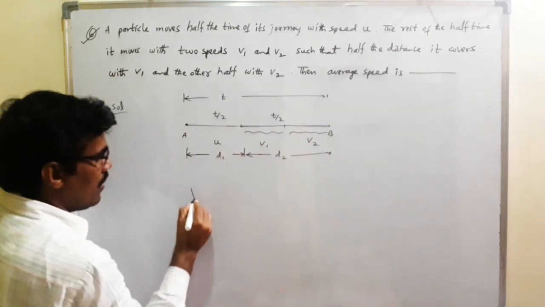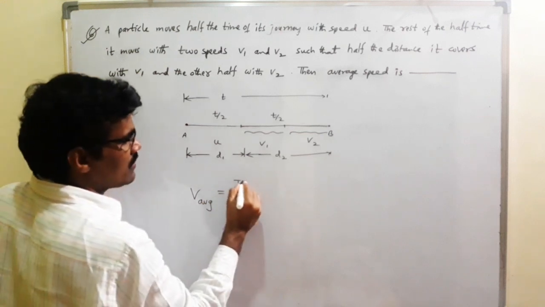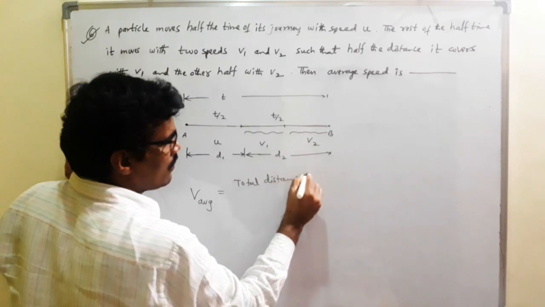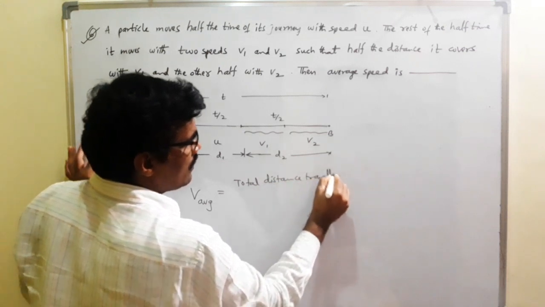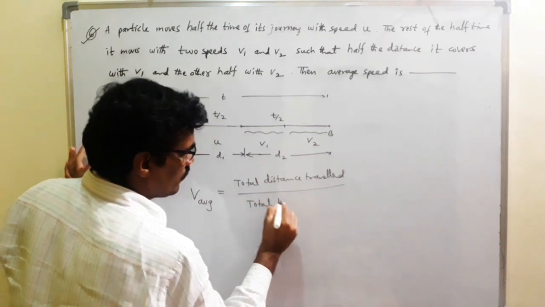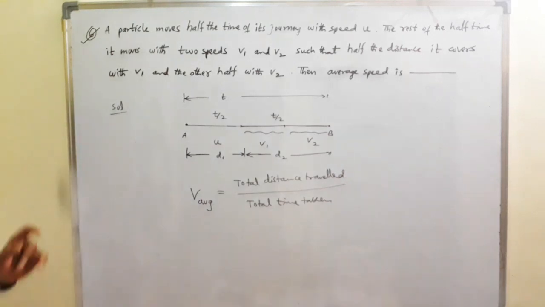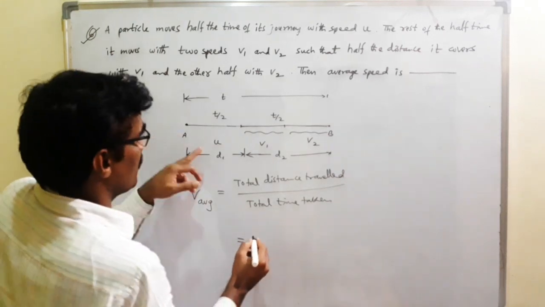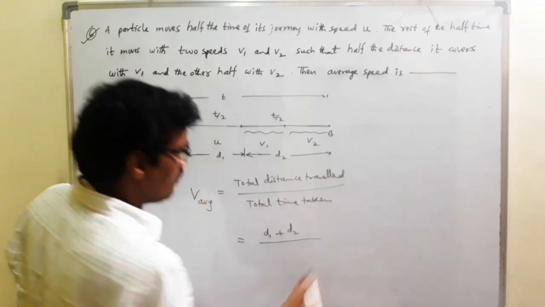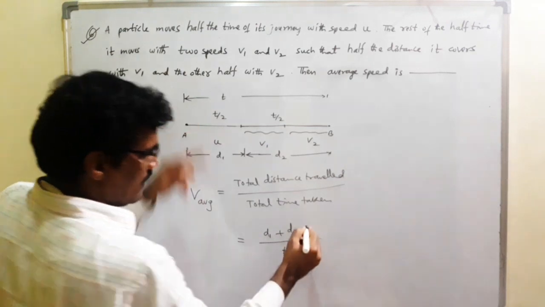Average speed is equal to total distance travelled divided by total time taken. Here the total distance travelled is d1 plus d2, and the total time taken is t.